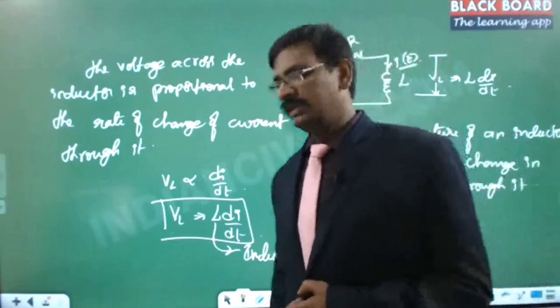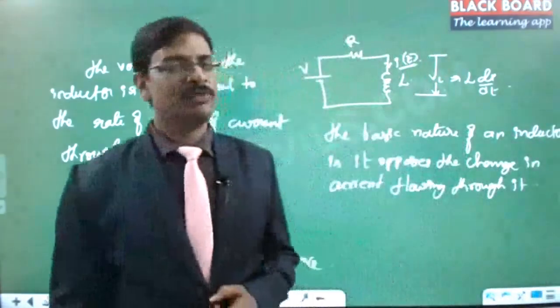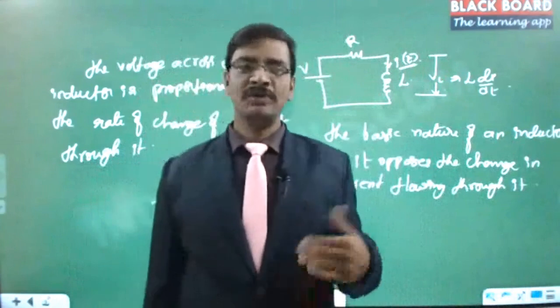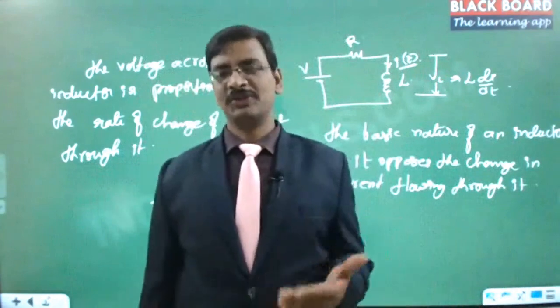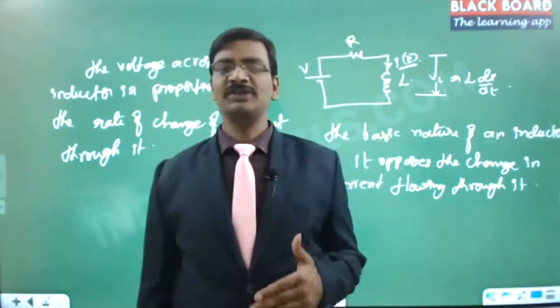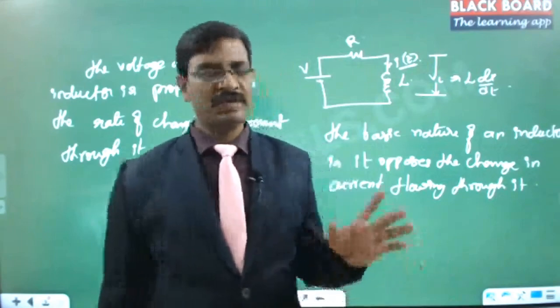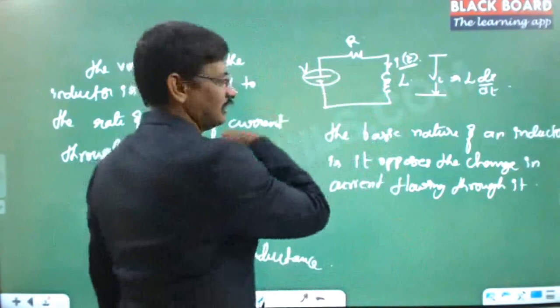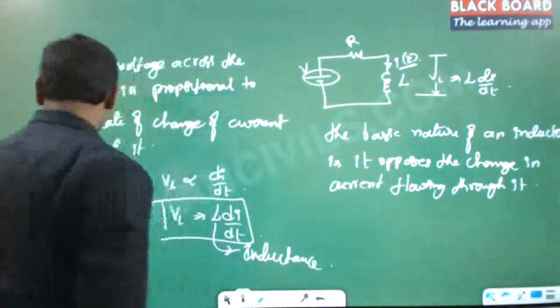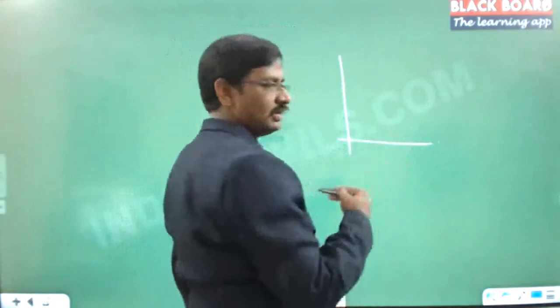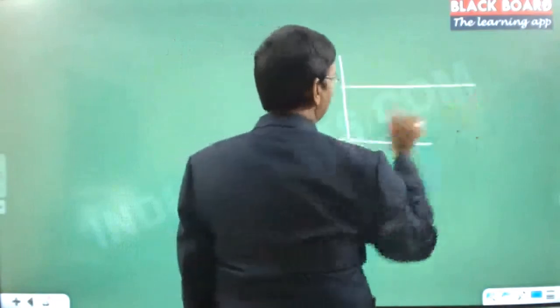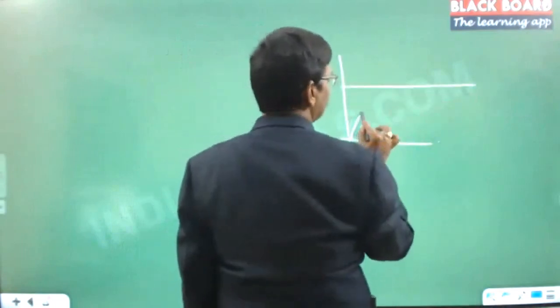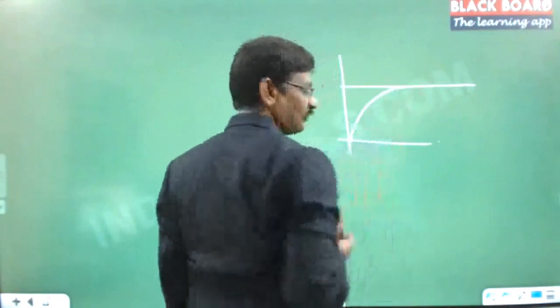Right? Okay. Here, see this. Suppose if you wanted to reach 100, you always start with 0, right? From 0 onwards, actually, you will have to reach 100. Now here, when we talk about the di by dt, even for a DC source, if you try to draw the graph of this, when you switch it on, the current will try to rise, and it will take some time, obviously.